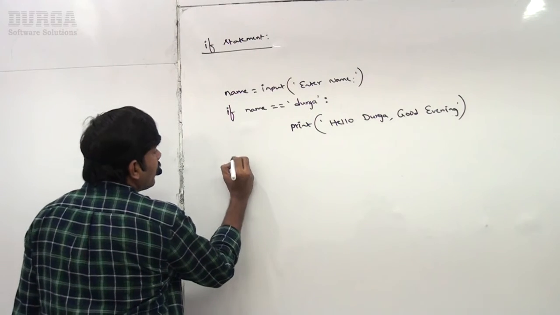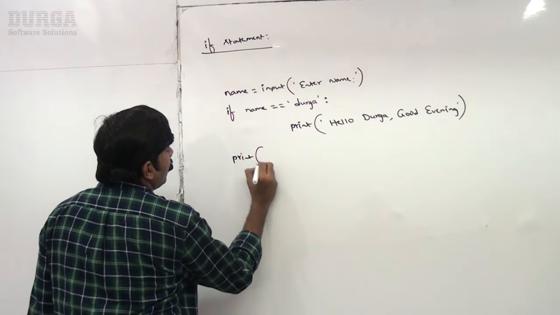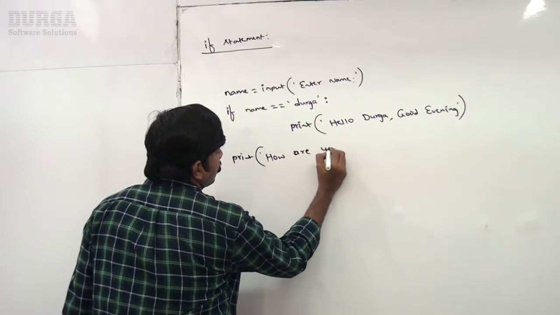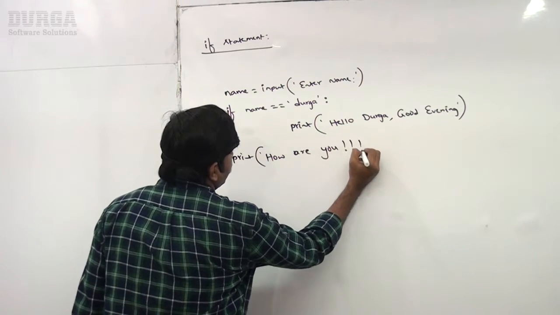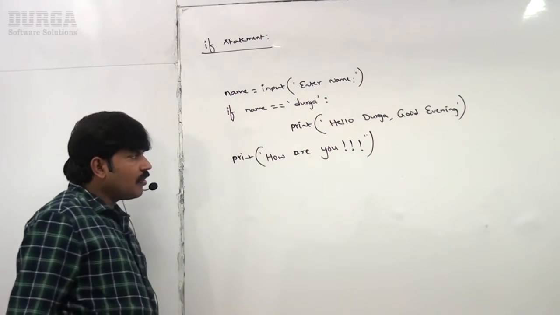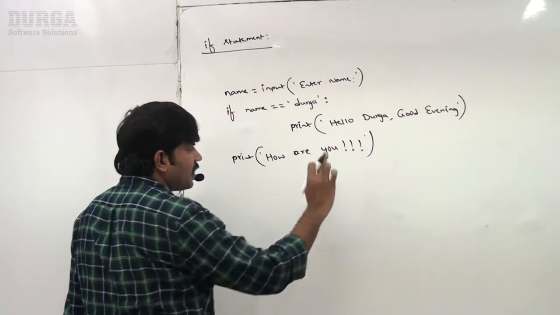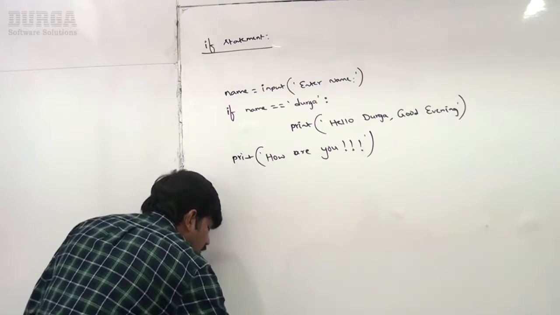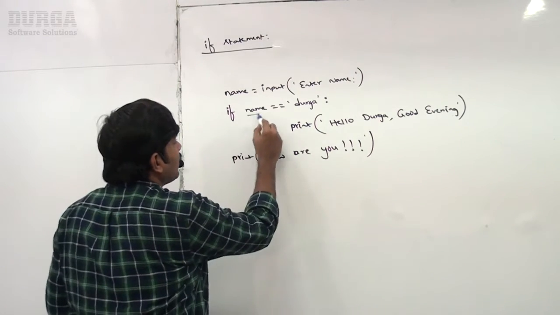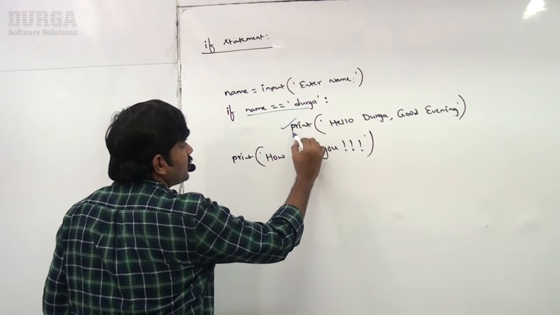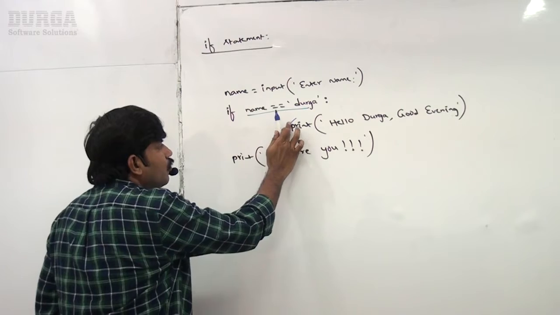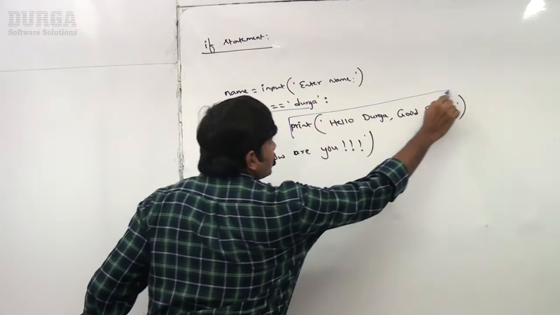Now I am taking print of how are you, like this, right? Now take a very special care about this terminology. If this condition is true, then this statement will be executed, because the if block contains only one statement.